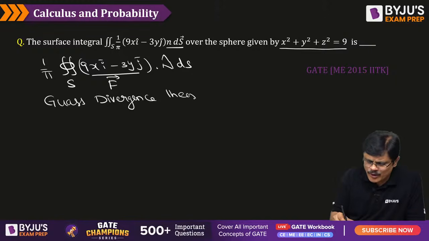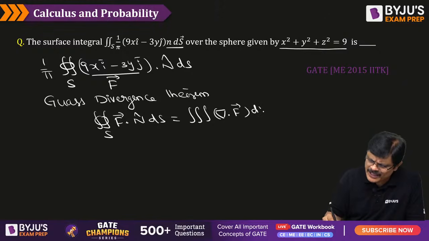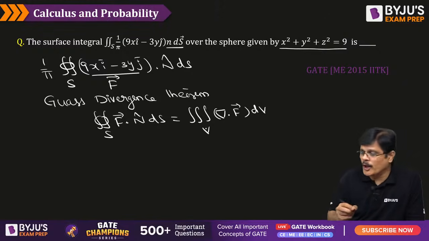By applying Gauss divergence theorem, when you have the closed surface f dot n dS, that is equivalent to triple integral of del dot f dv. dv means dx dy dz, over the volume bounded by this closed surface.